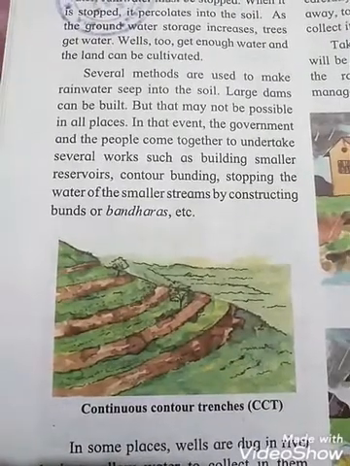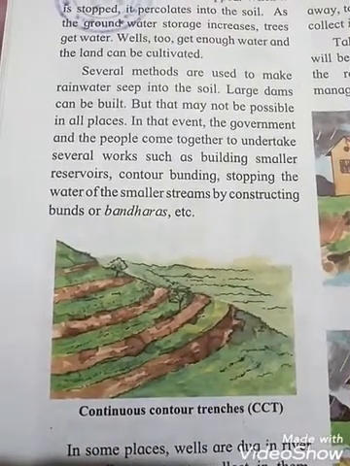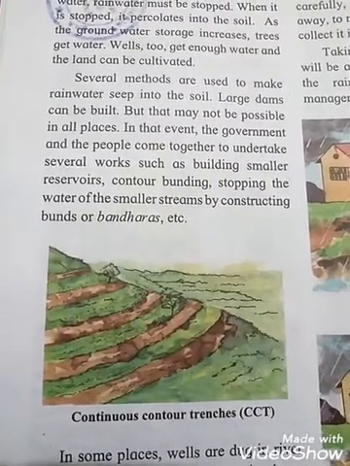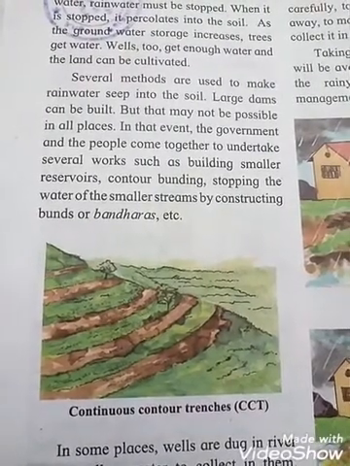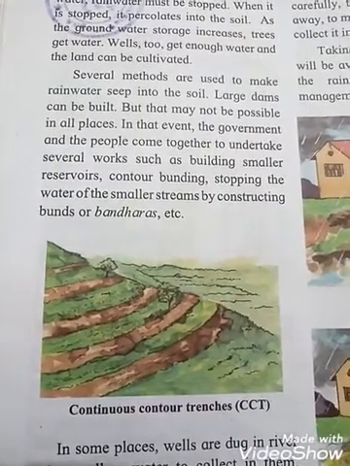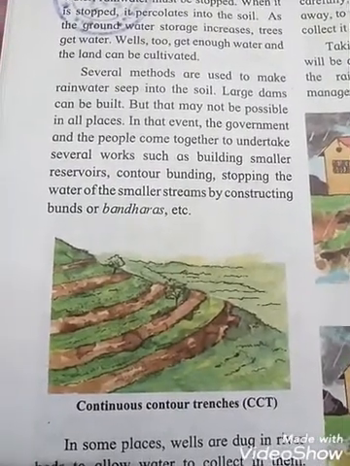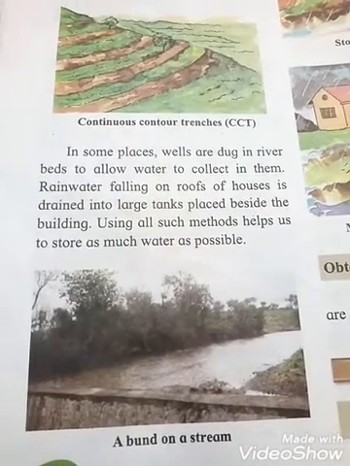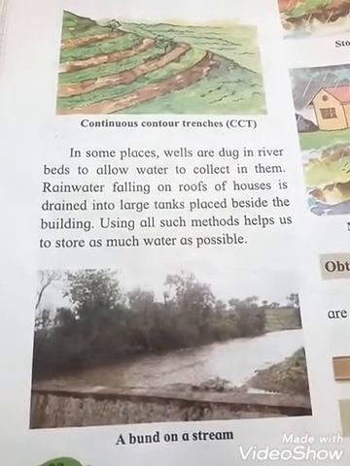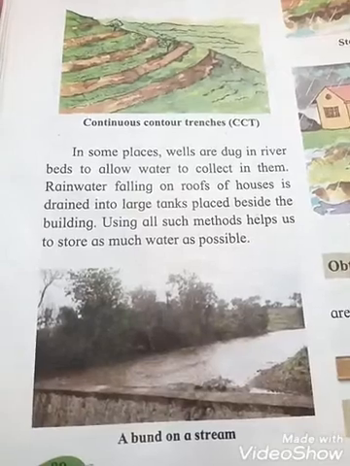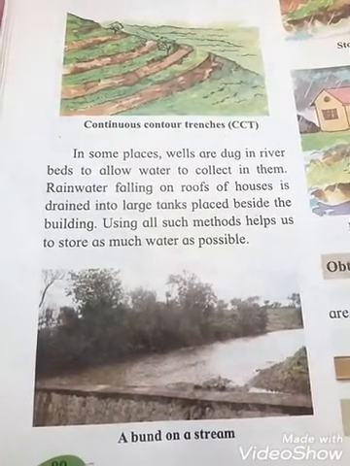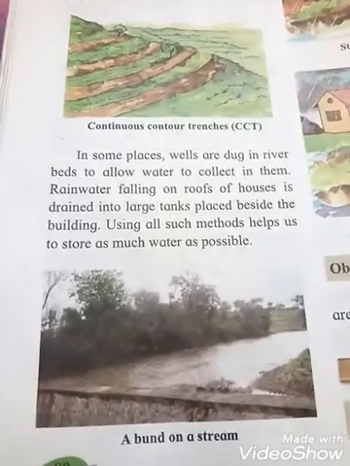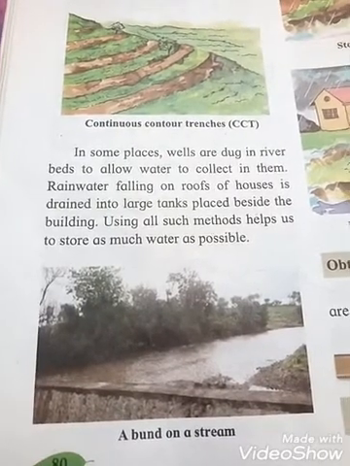See students, this is continuous contour trenches, CCT. These are works such as building smaller reservoirs, counterbanding, stopping the water of the smaller streams by constructing bunds or bandaras, etc. In some places, wells are dug in river beds to allow water to collect in them. Rainwater falling on the roofs of houses is drained into a large tank placed beside the building. Using all such methods helps us to store as much water as possible.